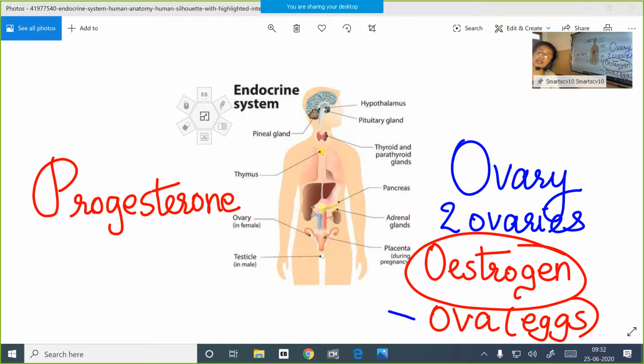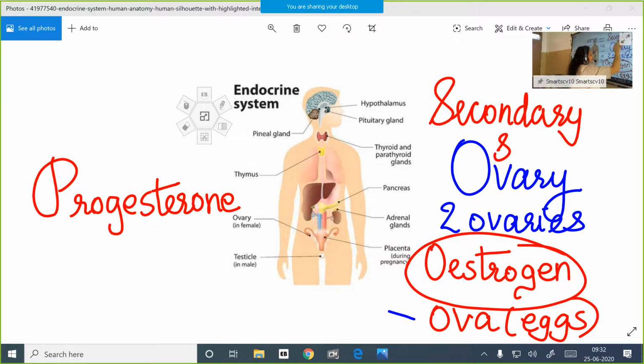And estrogen hormone has another important function, children: it helps in the appearance of secondary sexual characteristics in a female child during adolescence. I hope you are familiar with the secondary sexual characteristics. These are the characteristics which help us identify a girl from a boy.